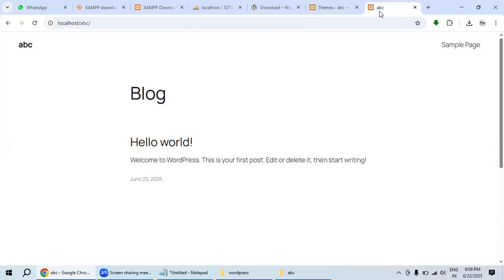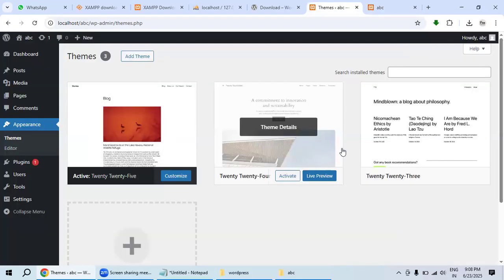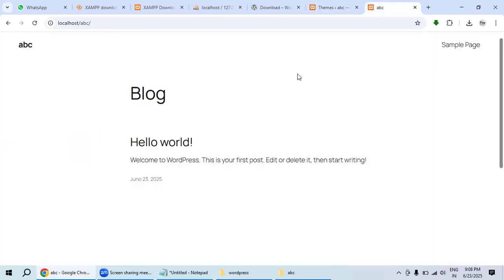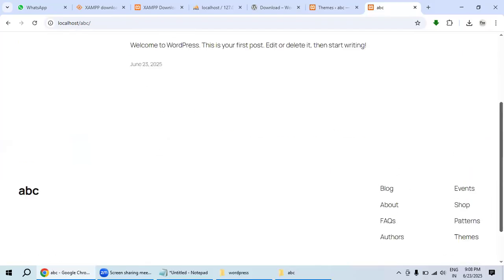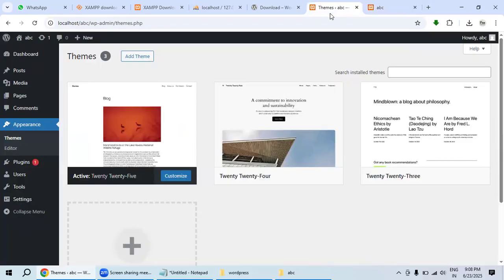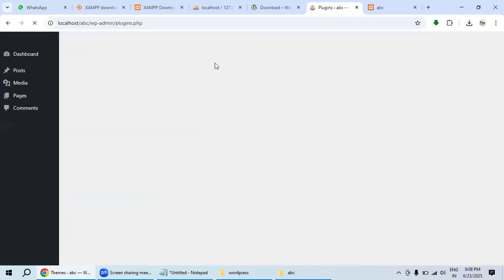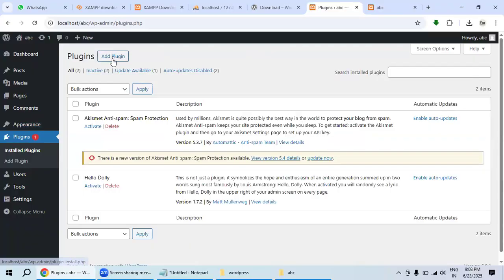Default WordPress themes are also there. They are located inside this area. But they don't contain many options like sliders, menu bars, footers; those are not available over here. They seem to be like some rough diagram of the themes itself. If you want to add themes, you can add from here as well. If you want to add any plugins, you can add them from here as well.